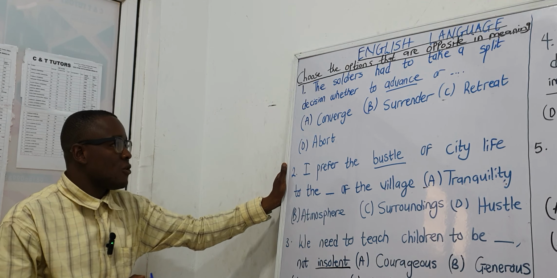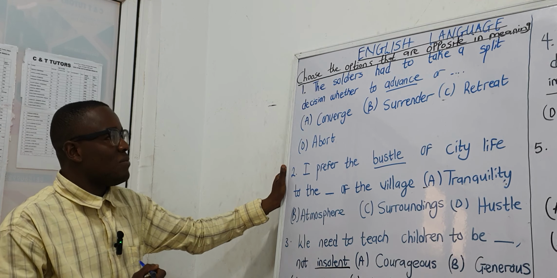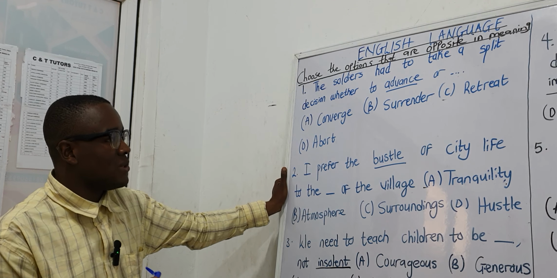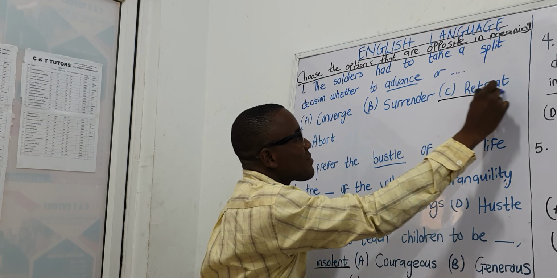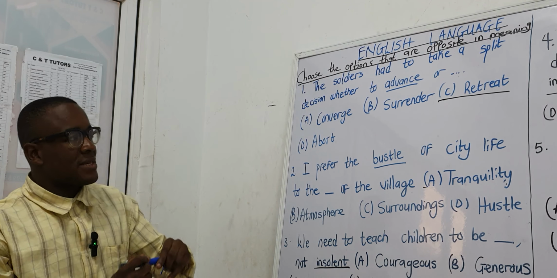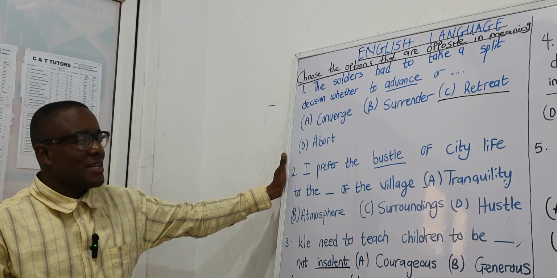Now, taking a look at the four options, it is very clear that the best answer that can serve as the opposite of the underlined word advance is retreat. So the answer to question 1 is retreat, option C.